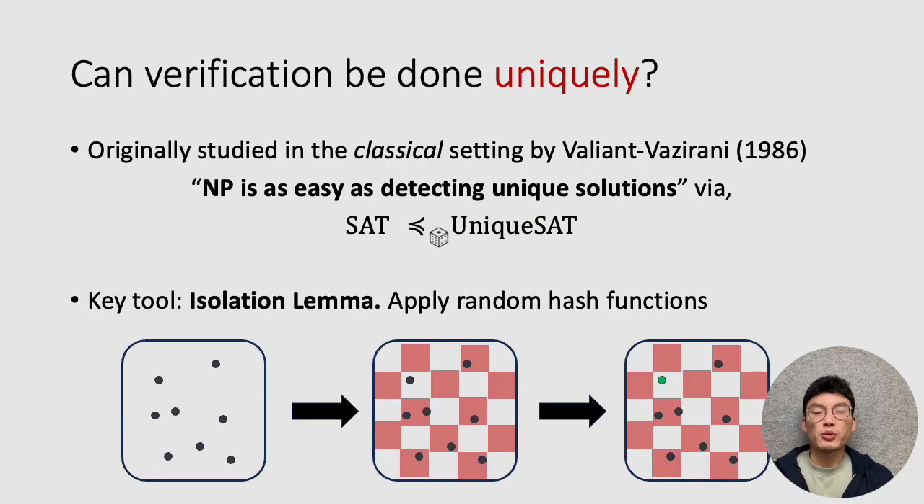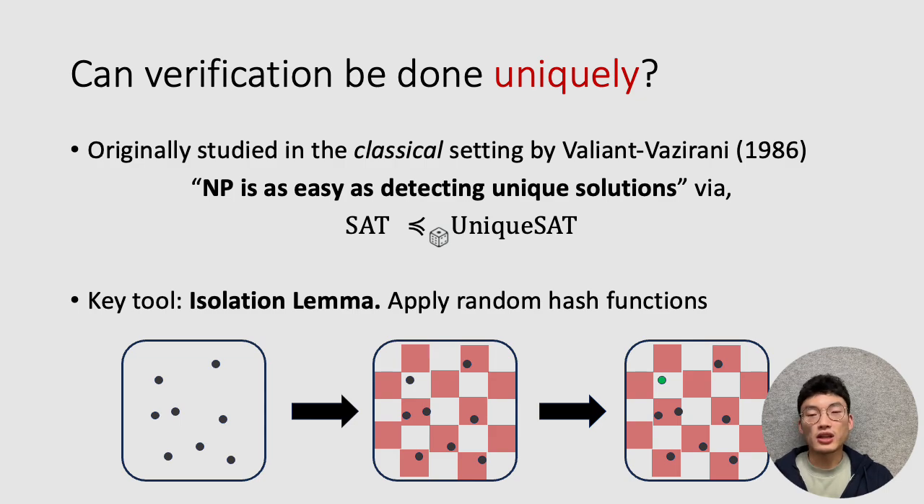The principal question that we want to study in our work is whether verification can be done uniquely. In the classical setting, this was originally studied by Valiant and Vazirani, and in their paper, NP is as easy as detecting unique solutions. They show that NP has a randomized reduction to unique NP, and in particular, they can reduce from SAT to unique SAT.